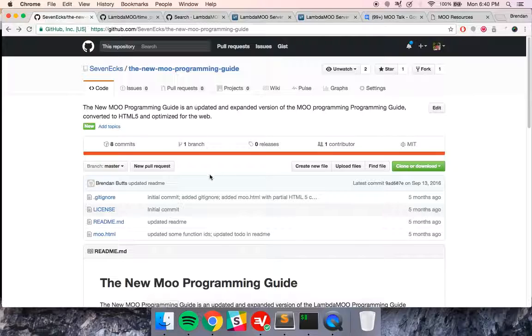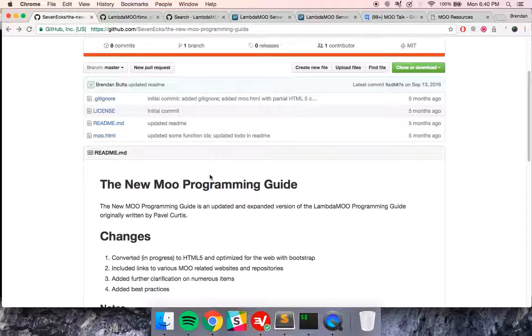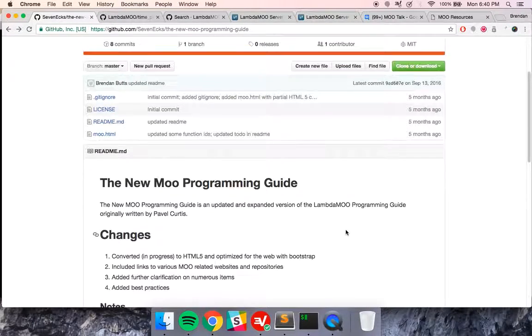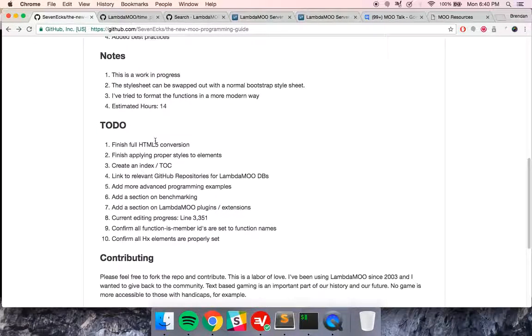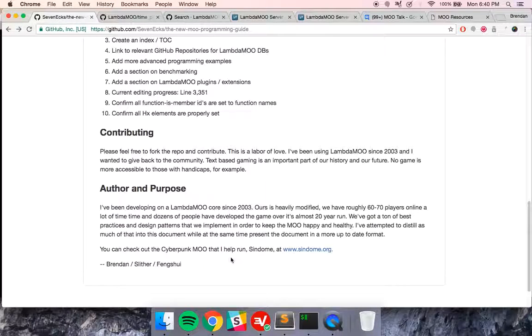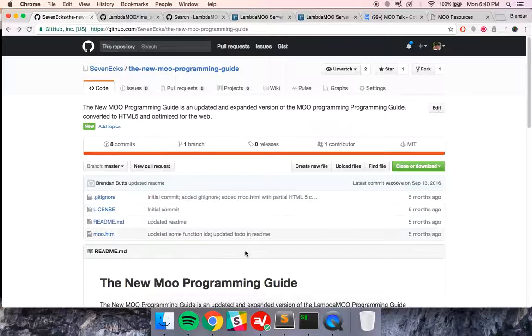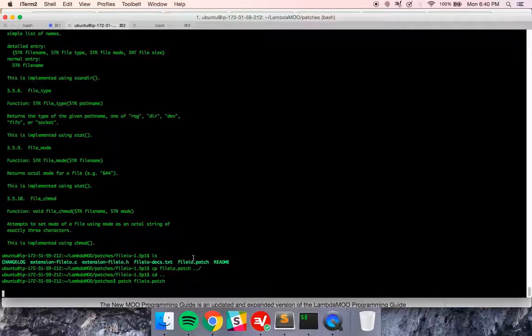And then this is the new MOO programming guide, which is basically a port of the MOO programming guide by me to HTML5. And I've also included links to various MOO-related websites and repositories. Again, as it says here, added clarifications and my own experiences to the guide, as well as best practices. It's not complete. There's still stuff that has to happen at the end. So definitely not fully complete.